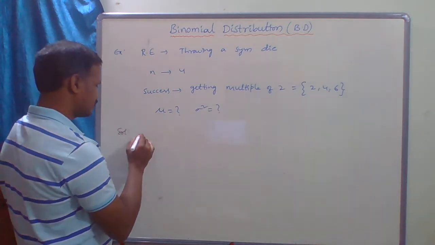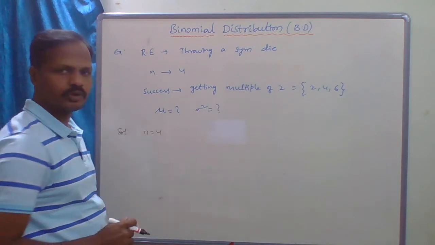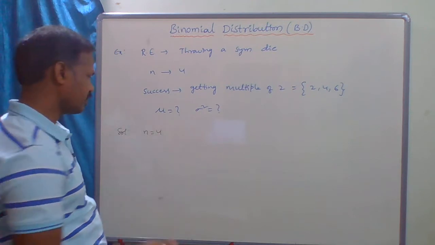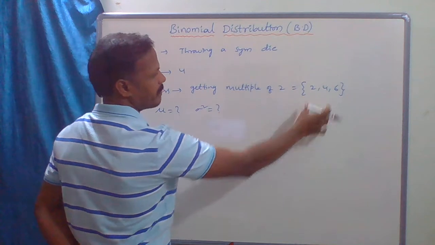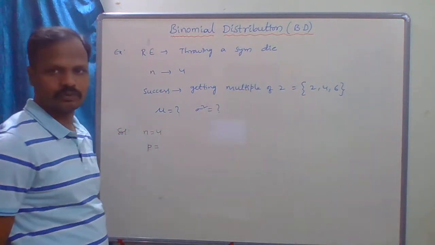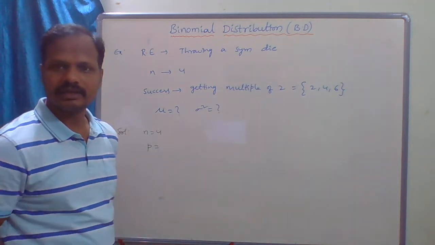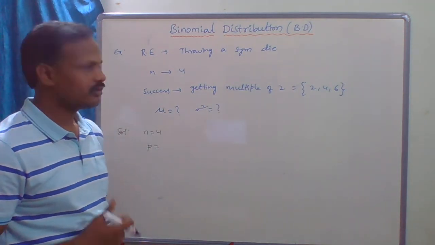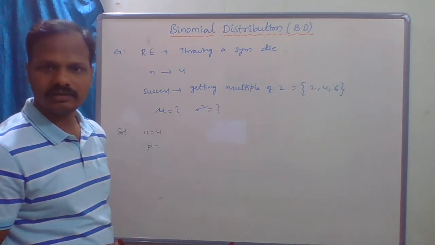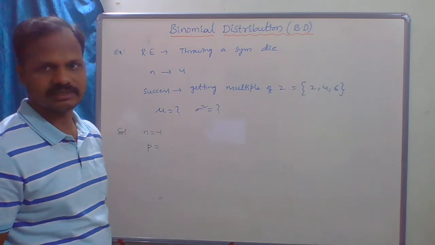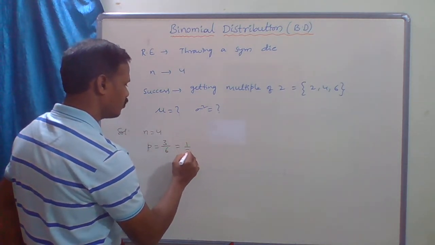Now, given information: n equal to 4. So what is mu equal to np? So you have to find p. What is p? p is the probability of getting a multiple of 2. If we roll a die, the number of favorable cases is 3 and the total possibilities are 6, which is 3 by 6, equal to 1 by 2.